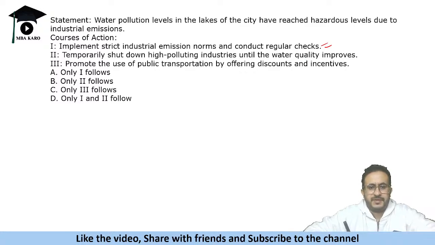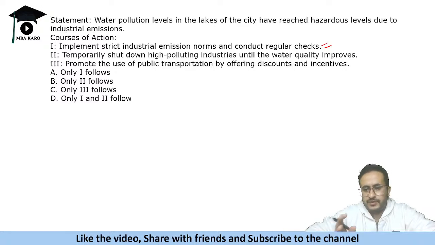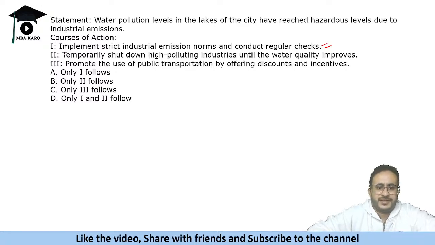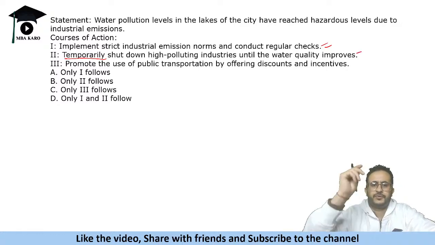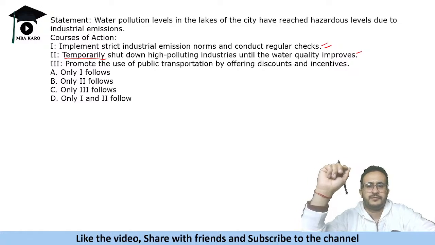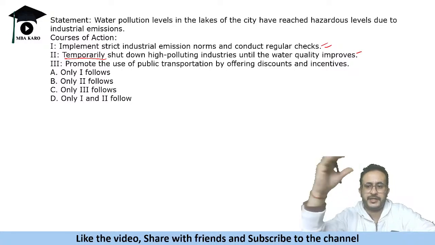Now, some people might find it extreme. Some people will think this is an extreme step and that you cannot shut down industries. But see, it is saying temporarily. It is not a permanent thing. So temporarily you can do it until the water quality improves. So this can be done. Some people will debate here and say we cannot shut down factories, but yes, it is a temporary thing that you are doing.